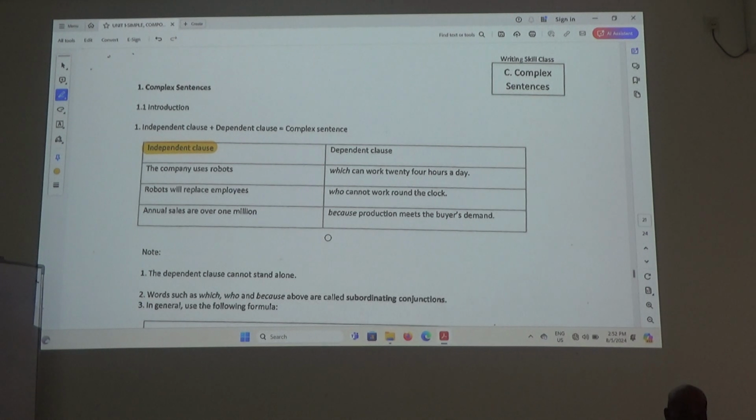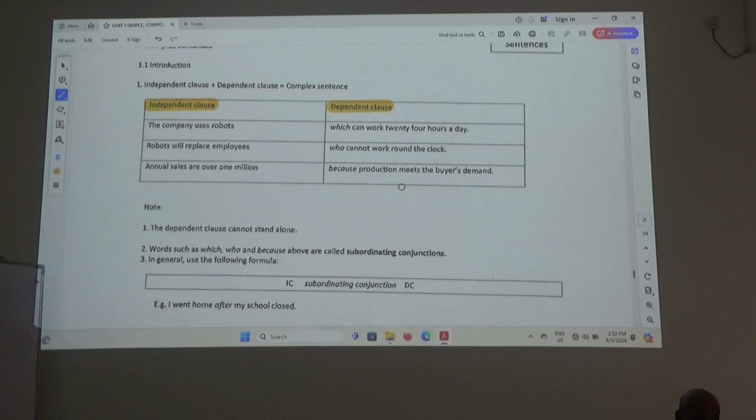But we cannot say, because production needs the buyer's demand. Because production needs the buyer's demand. That's only part of a sentence. That's why it's dependent. Is that okay now? Alright, so that's the only difference. Okay, once you understand this, then you know.